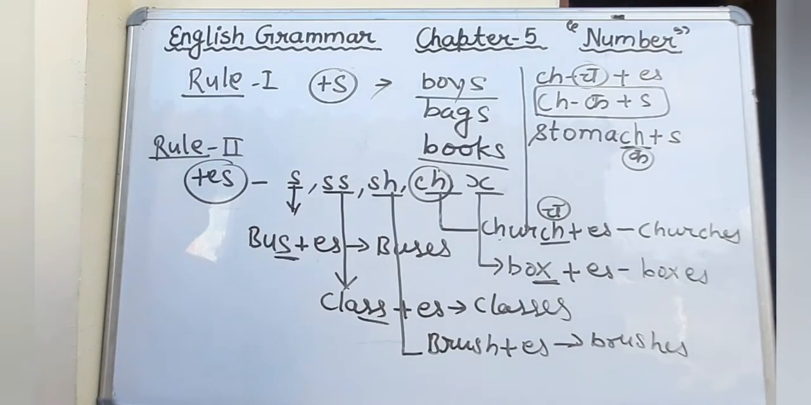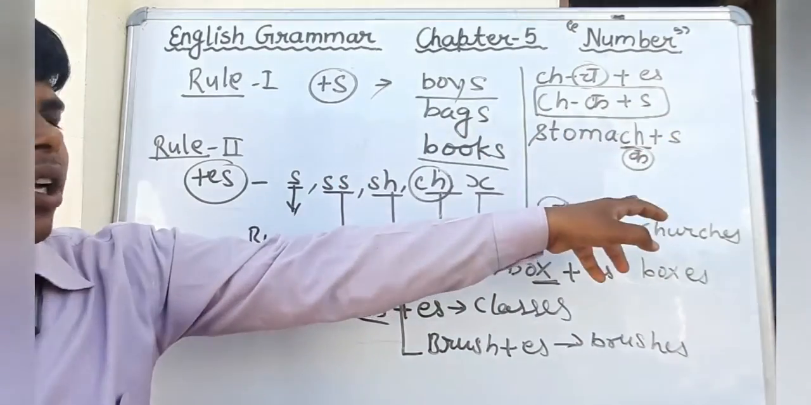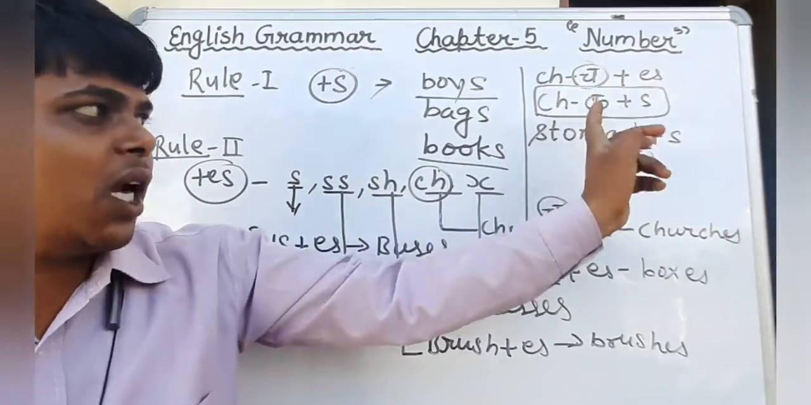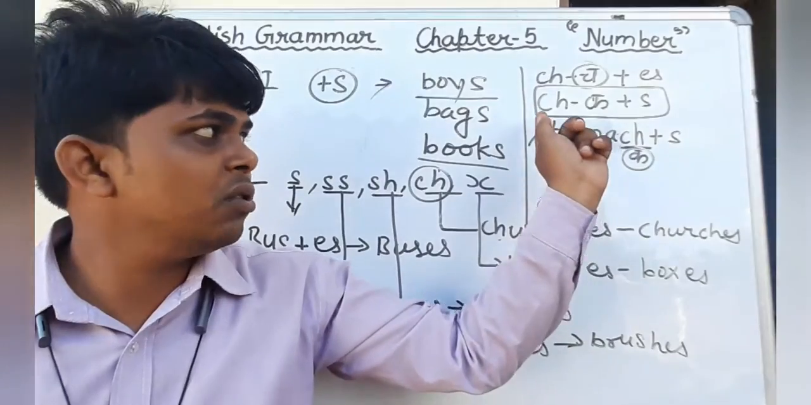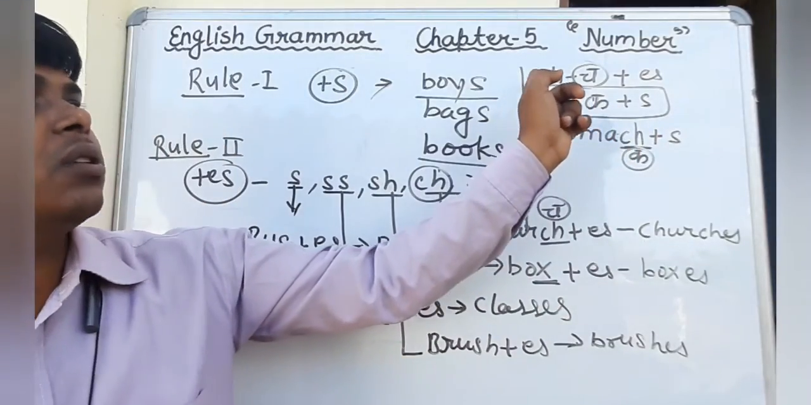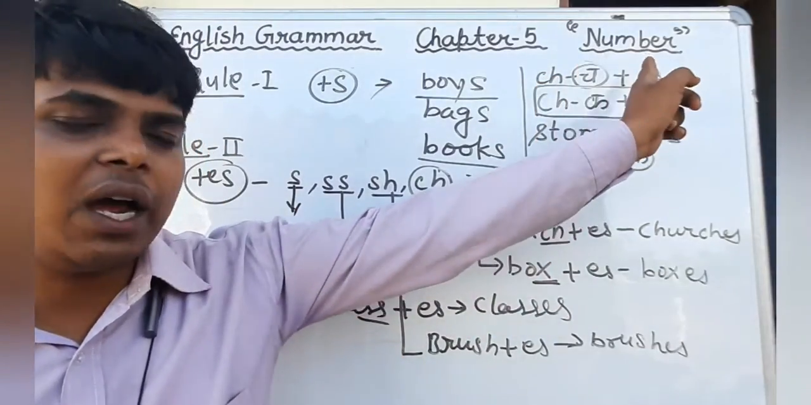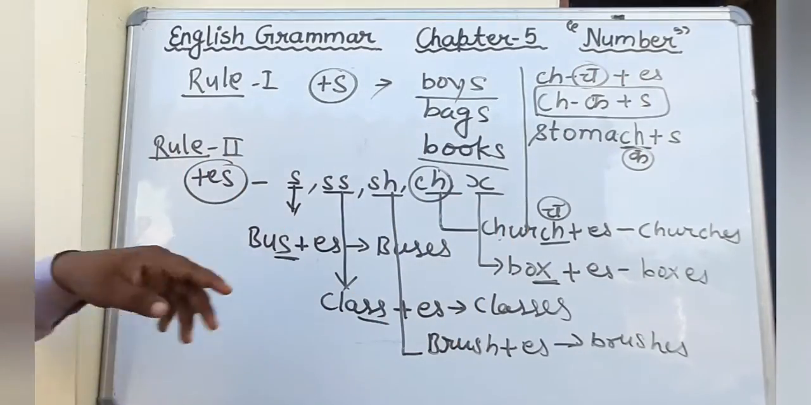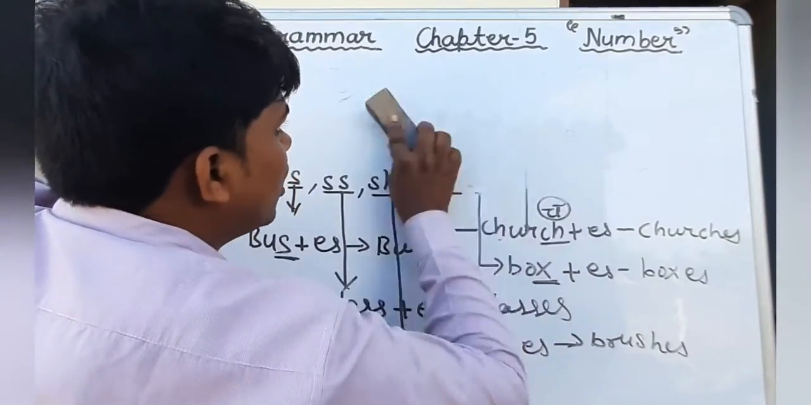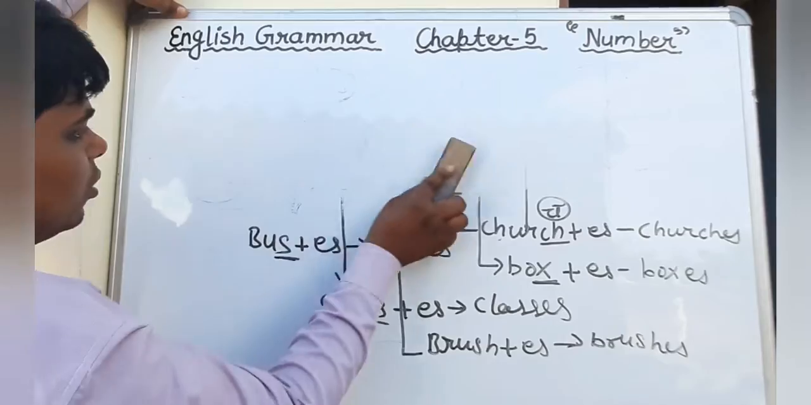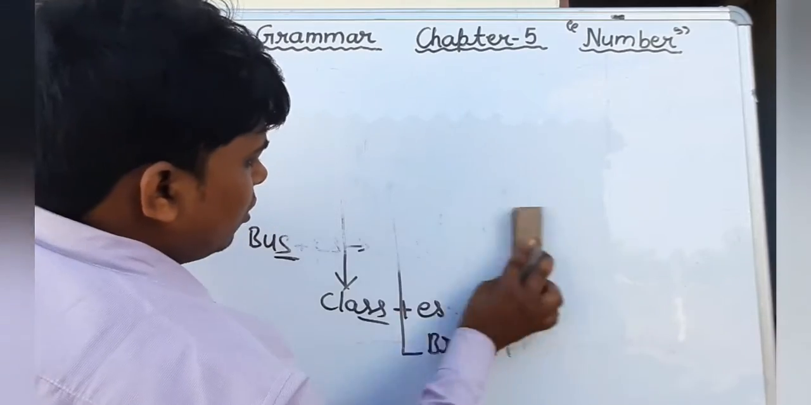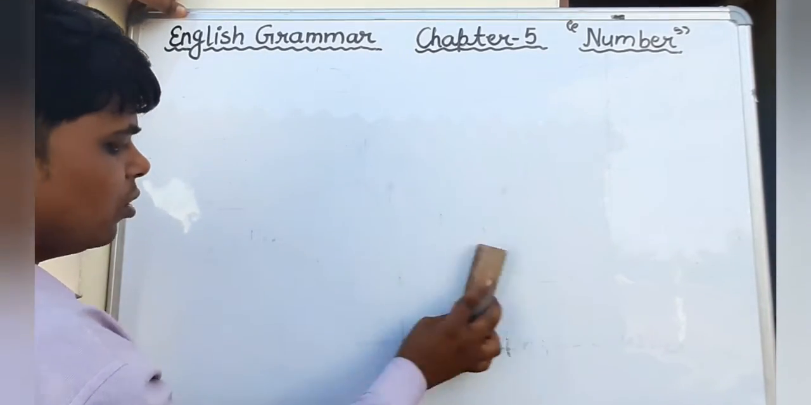Now just open your notebook. We will write the exceptional part. Exceptional part. Rule second you have completed, but there is an exception. You should keep in your mind that when we pronounce ch as k, then we will add s. When we pronounce ch as ch, then we will add es to make plural. Okay, students, so this is all about what you have read in the previous class. Just open the notebook and write down the exceptional part of rule second. I hope that the previous things you have understood.